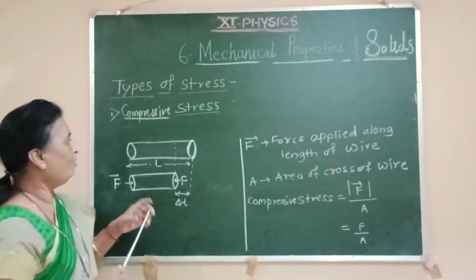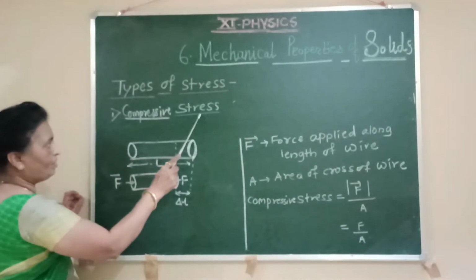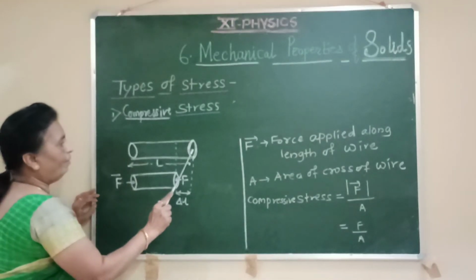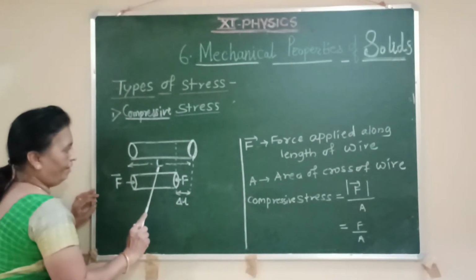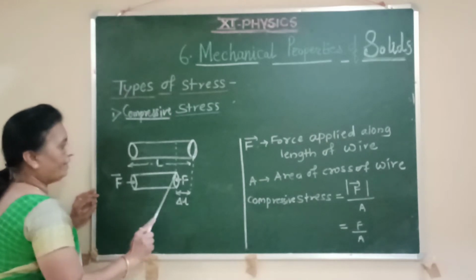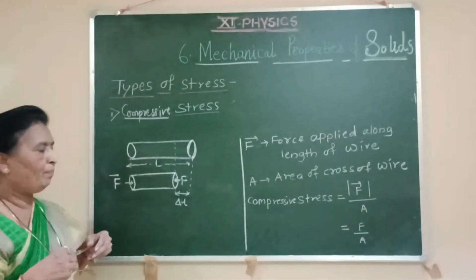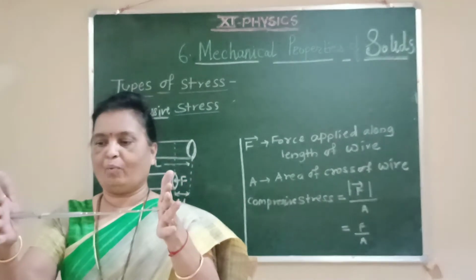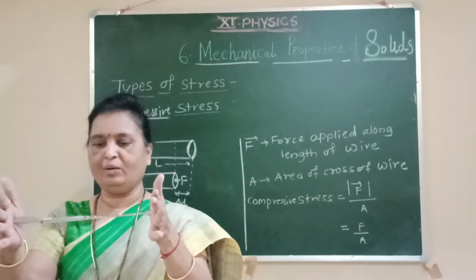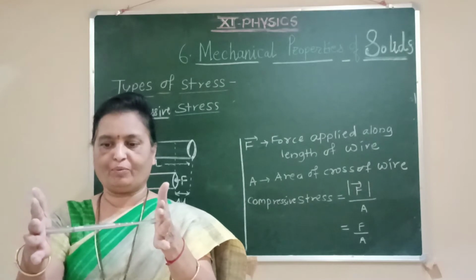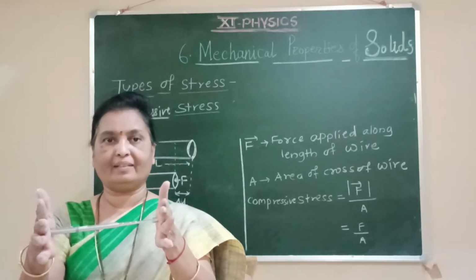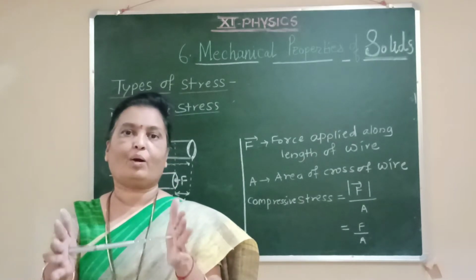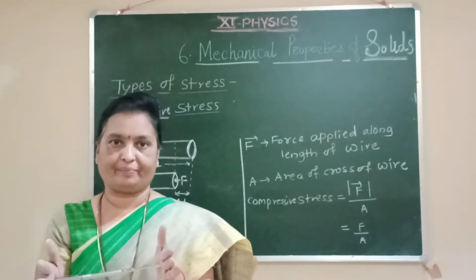Here it is a compressive stress, we again consider a wire whose length is L. If at both the ends of wire forces are applied like this, that means we have to push the wire in inward direction. Because of that the length of the wire decreases. That is called as a compressive stress.